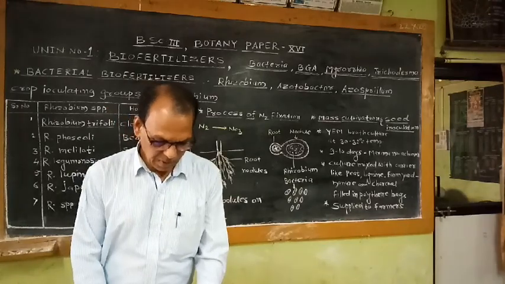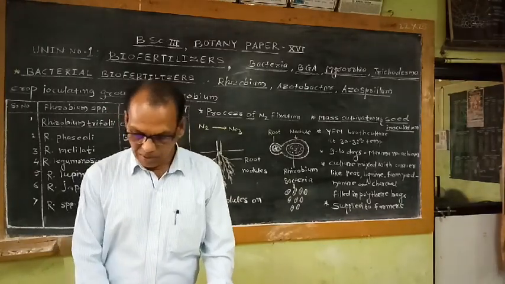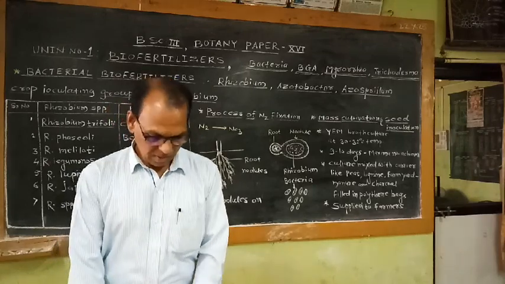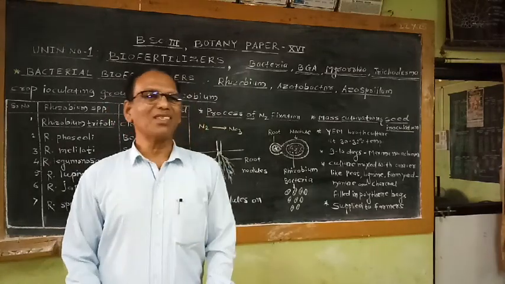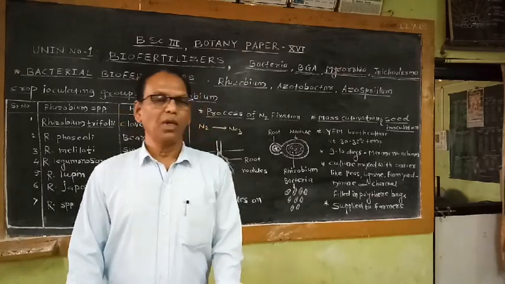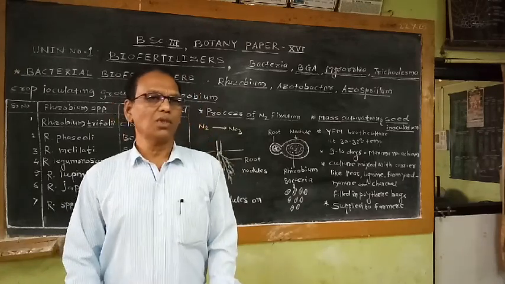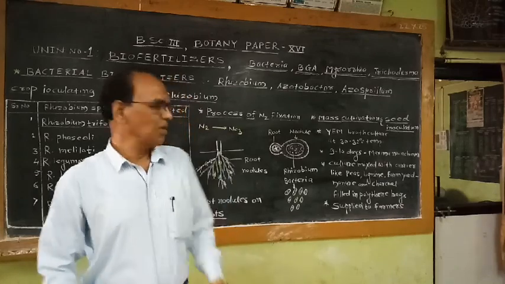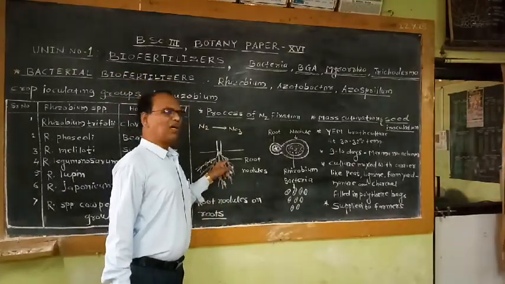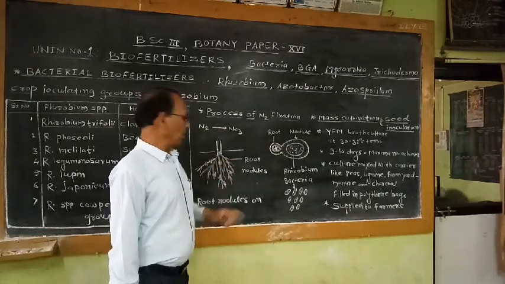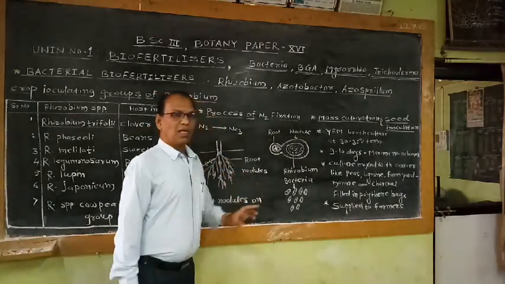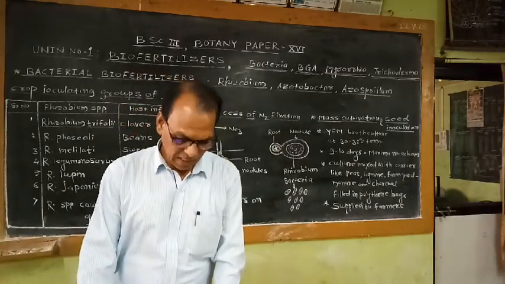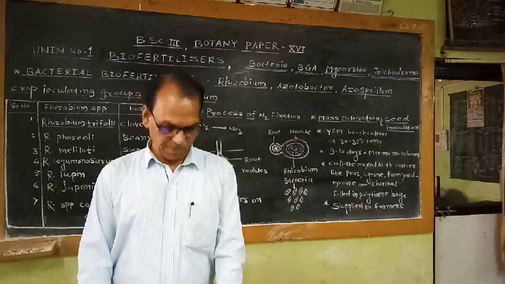When this bacterium comes in contact with the root system of any specific crop plant, it causes infection to the roots. It enters the living tissues of the roots and multiplies. In response to this, button-like or knot-like structures develop on the roots. These are commonly called root nodules. So after infection of the roots by the bacteria, root nodule formation is the first step in the process of nitrogen fixation.